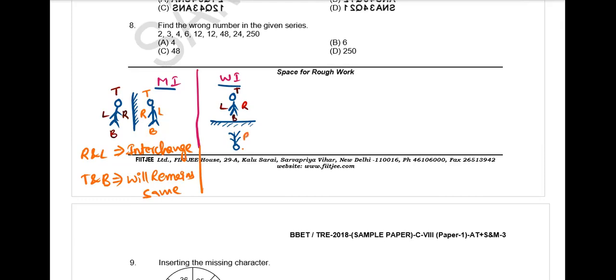So right will be right side only and left will be left side only, but bottom will be on the top of the person and top will be on the bottom of the person. So in case of water image, top and bottom will interchange, and left and right will remain same.